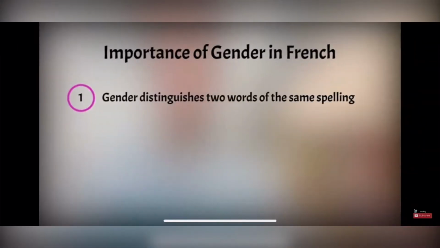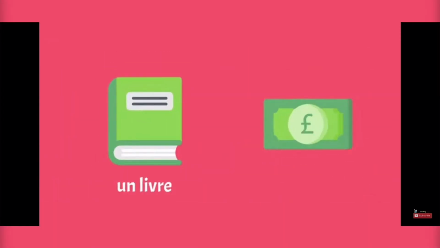There are a few word pairs where one word is masculine and the other is feminine, but they are spelled the exact same way. Their gender is the only thing that distinguishes their meaning. For example, un livre is a book and une livre is a pound.